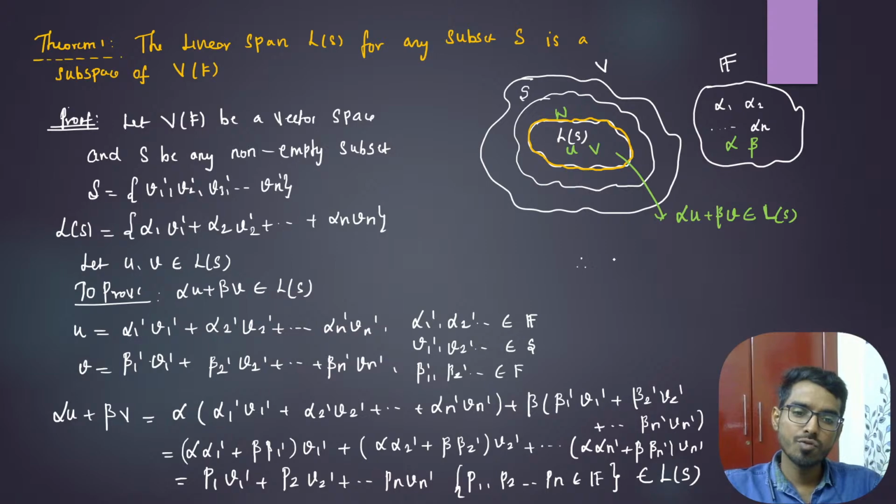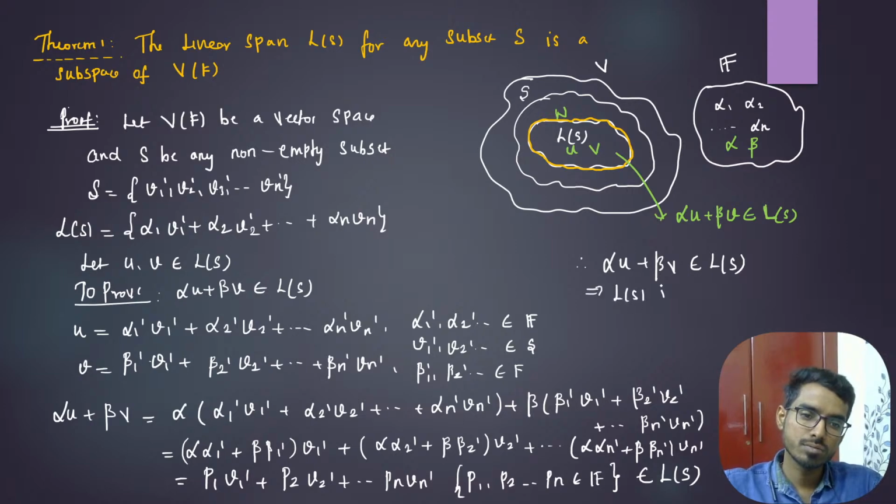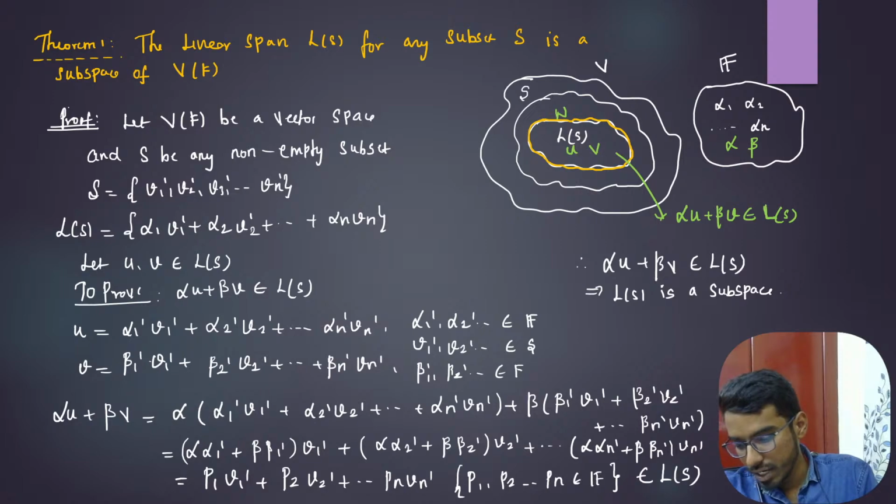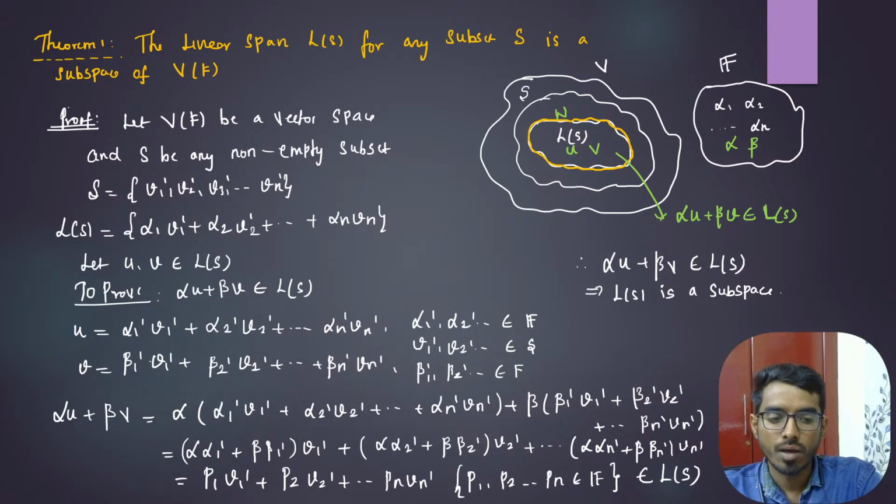Now we can see that alpha u plus beta v also belongs to L of S, because we can express this as a linear combination of these vectors v1, v2 and so on, with these scalars. So that means L of S is a subspace. Now we will define what is called the linear sum of two subspaces. Is it clear as of now? Is there any doubt up to now?